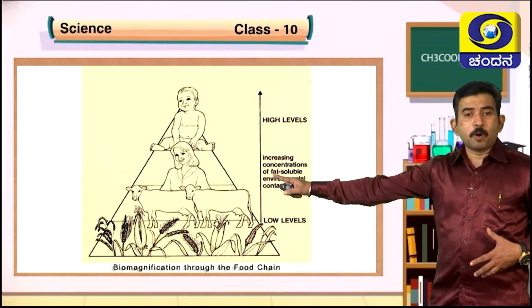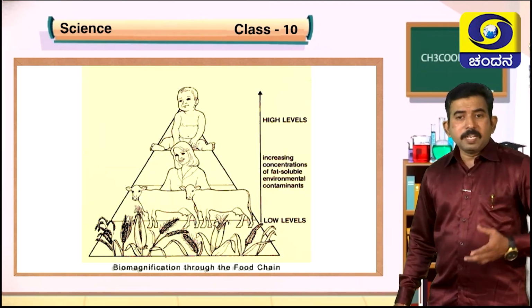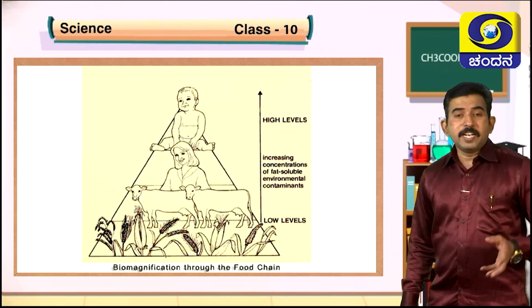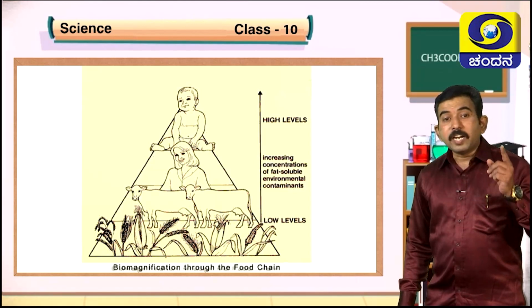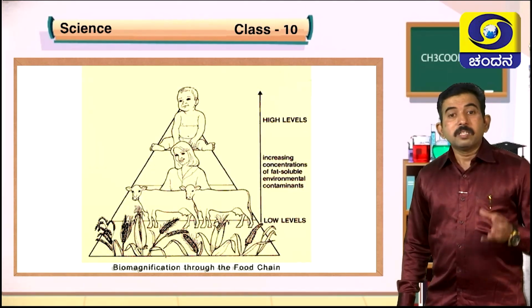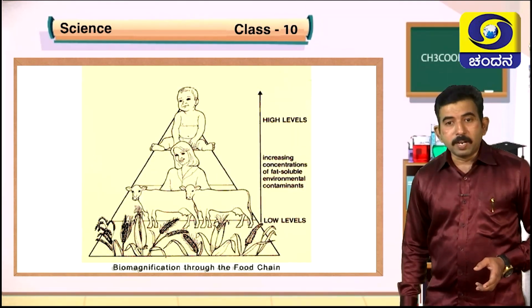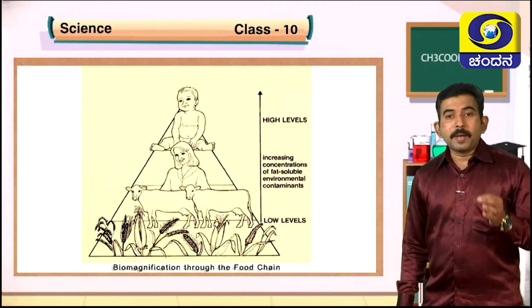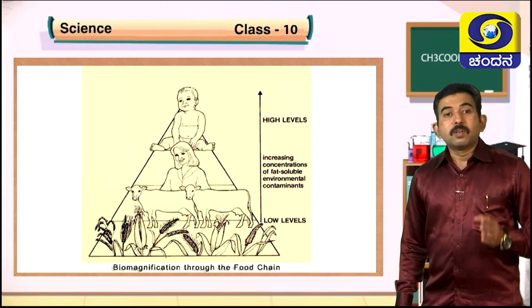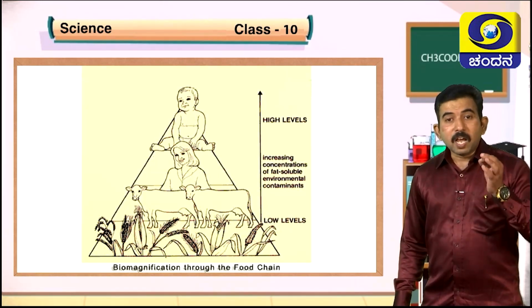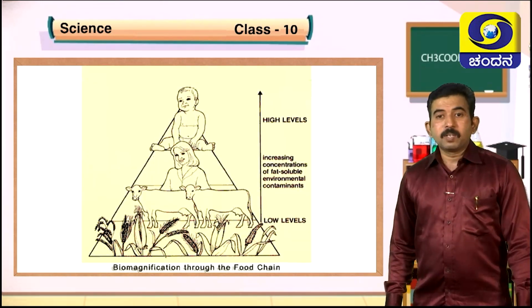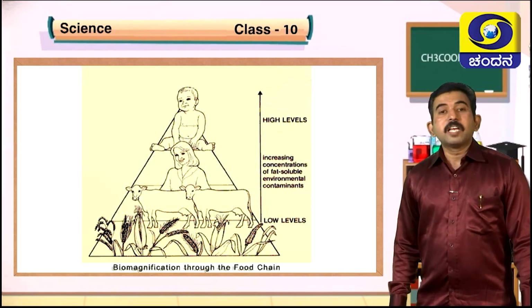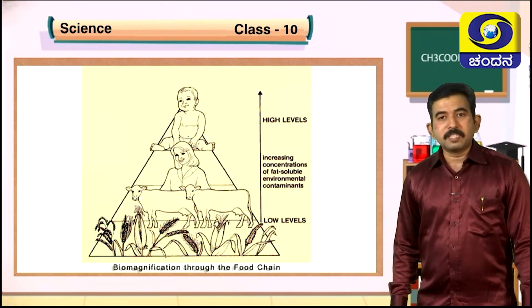Of course, it enters the body of human beings, and when mother feeds a child, in the child's body also the toxic chemicals get accumulated. So in this way, biomagnification is very, very dangerous. It affects the growth of small children, and it also causes hazardous health effects in human beings.